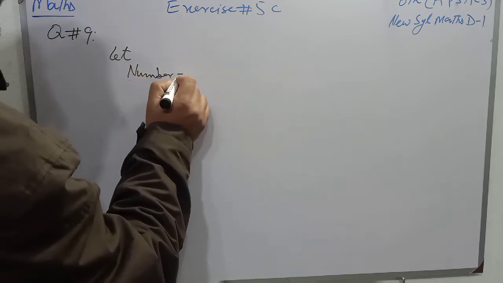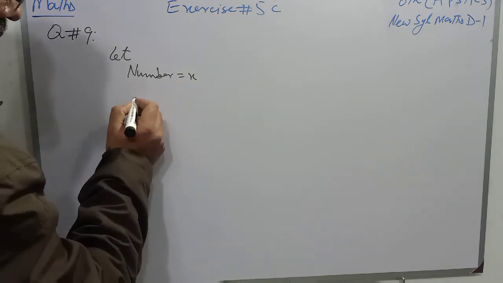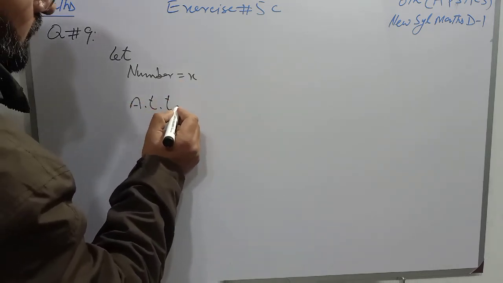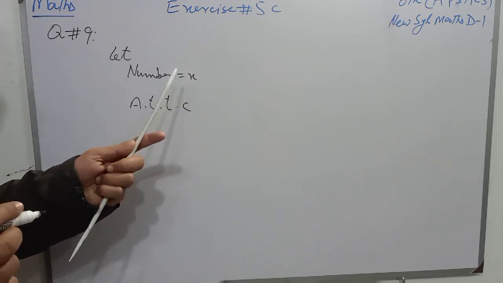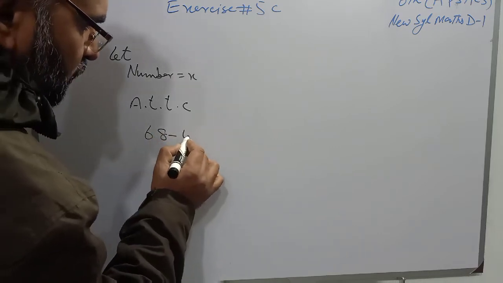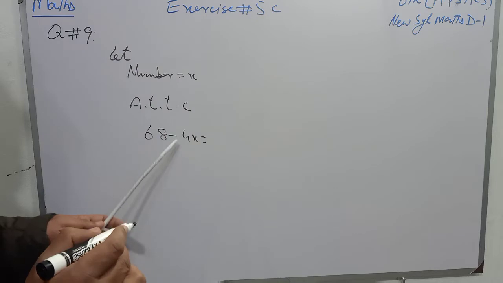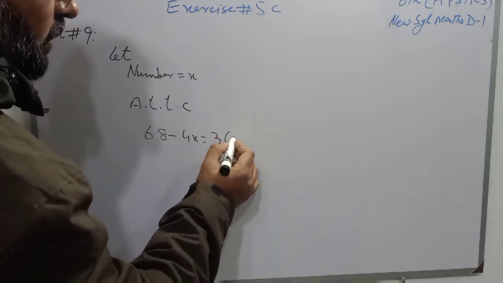According to the condition of the question, this number x will be multiplied by 4 before subtracting from 68, so 68 minus 4x, and it will give the same result as 3 times the sum of the number and 4.